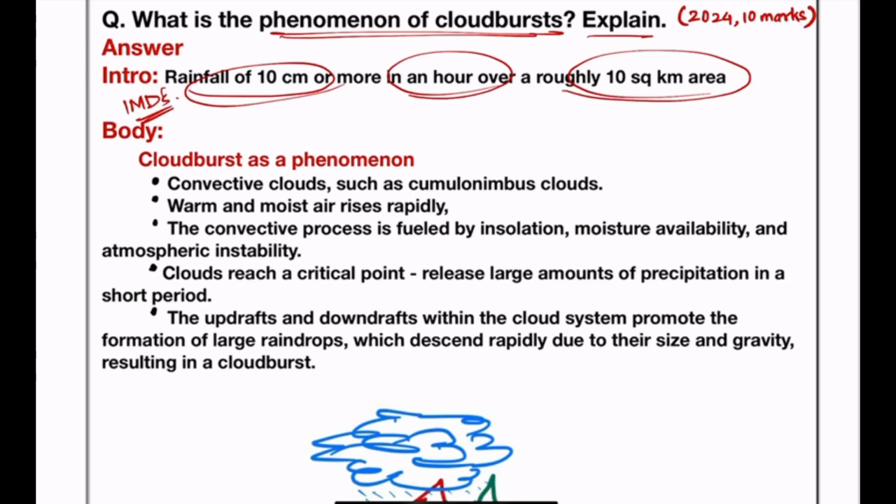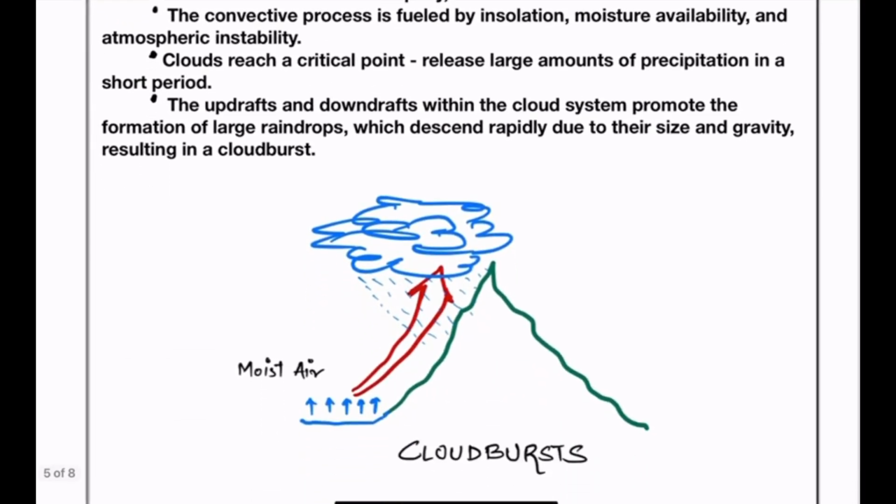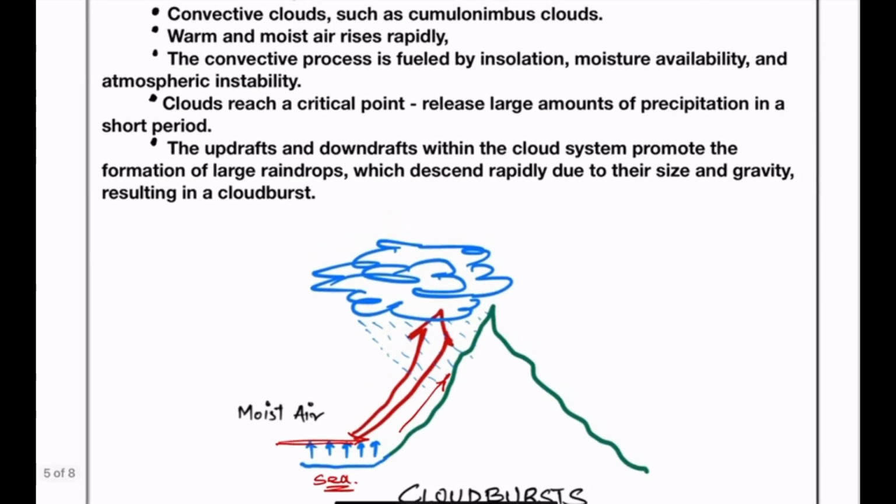In the body part, we will write about the cloudburst as a phenomenon. If we look into the phenomenon, then let us look at this diagram. In this diagram, the warm and moist air is passing through a moisture-laden area, that is a sea region, and as it moves through this area and hits any hilly slope, it rises up. That is, orographic lifting is happening. As it rises up, it carries moisture from the sea region, and it gets cooled because of the loss of latent heat of condensation. Also, because of adiabatic expansion, this gets cooled down, because of which there is a formation of convectional cloud.